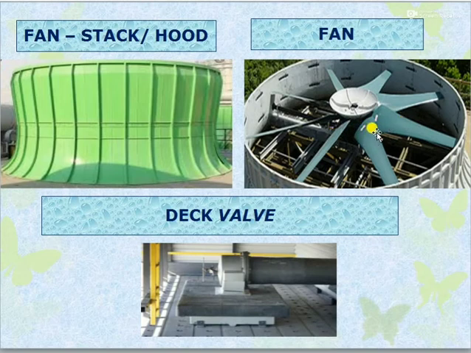One more thing, this fan is made of FRP. Whenever the weight of the fan blade is less, power consumption will come down. In conventional cooling towers, most fan blades are made of aluminium, so they consume more power. Later on, we convert from aluminium to FRP to reduce the power cost.